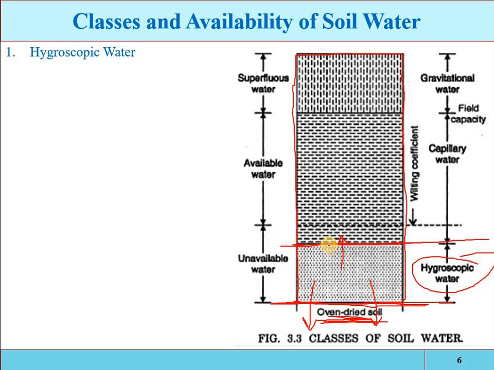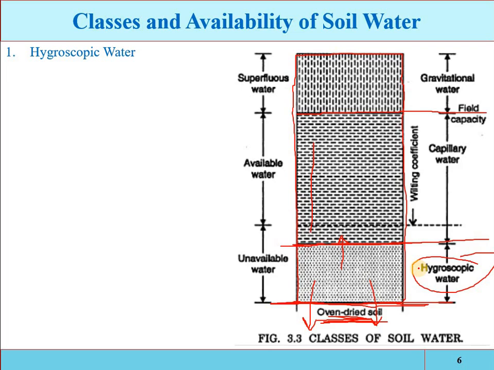Now you can add some amount of water into this sample. The hygroscopic water is now clear: it is the amount of water extracted by the soil sample from the atmosphere.